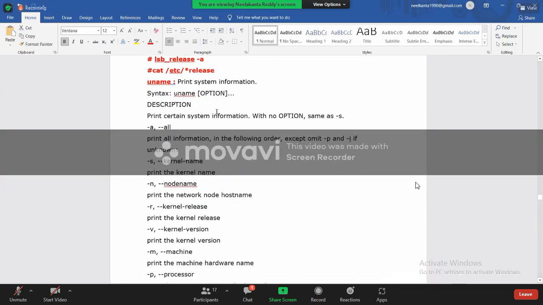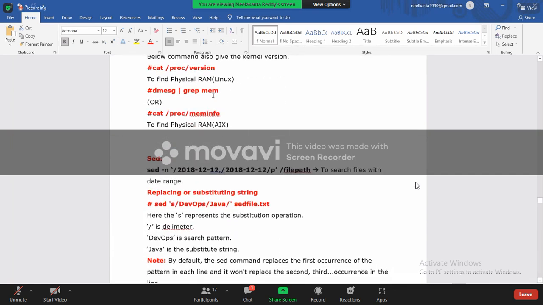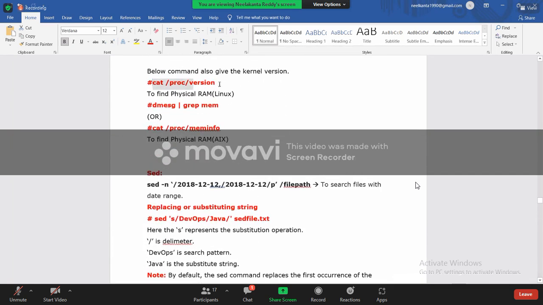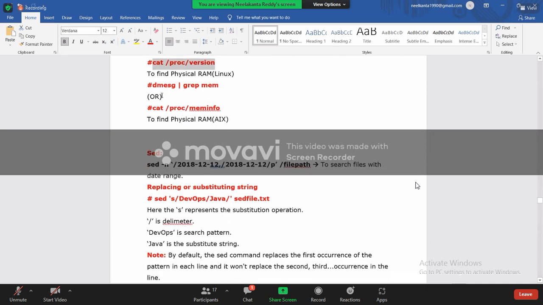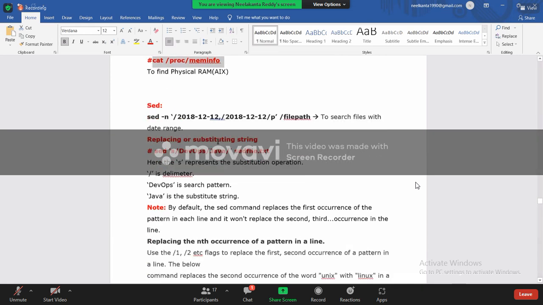Next, uname I already discussed. This is one more thing. No one asks this, just for knowledge purpose. If you want to know the physical RAM information of your system, you want to see this. There is a directory called proc. Inside that there is a file called version. If you print this, it is going to give that information. Or you can use this command or this command, anything. If you remember one, that's enough. These are going to give the physical RAM information.